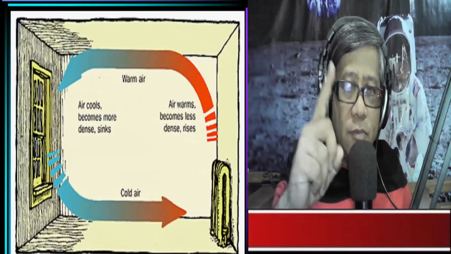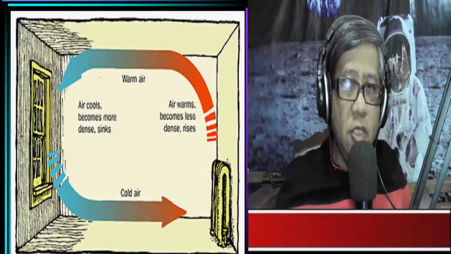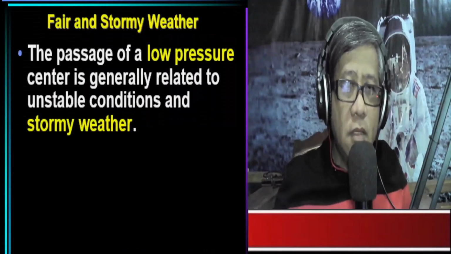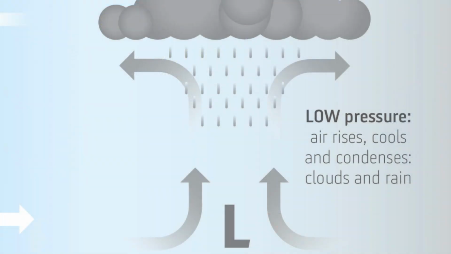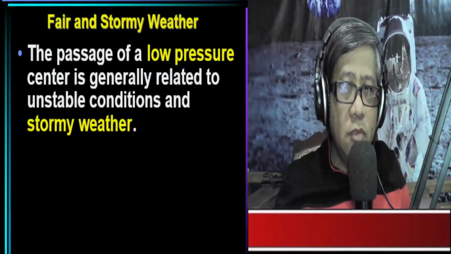Now that is really fascinating about the general circulation of air inside a room. Plus also we know from the previous lesson that the passage of a low pressure area is usually associated with unstable conditions and stormy weather, because we know that heated air packs a lot of moisture. As the air rises, it creates a low pressure area, and that heated air contains a lot of moisture that may trigger the formation of clouds and precipitation or rain.